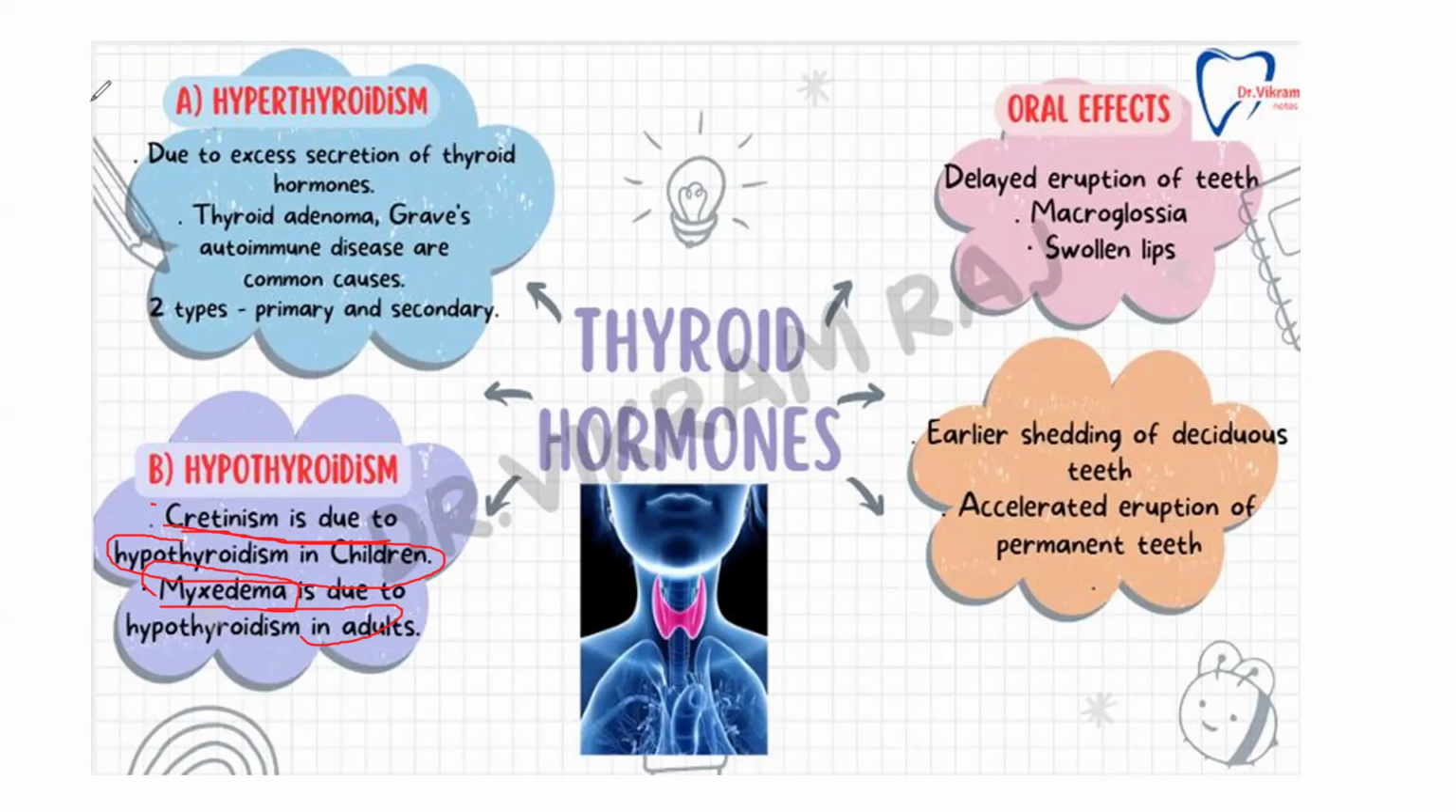Oral effects are delayed eruption of the teeth, macroglossia, and swollen lips. Also seen are earlier shedding of the deciduous teeth and accelerated eruption of the permanent teeth. This is one of the very, very important things seen in hypothyroidism, occurring due to less secretion of thyroid hormone.